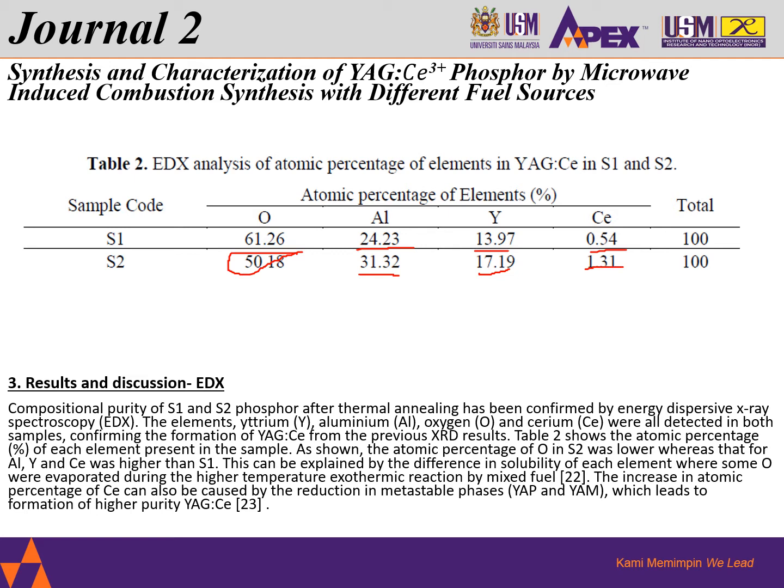This explains that the atomic percentage of Ce can be caused by the reduction of metastable phases of YAP and YAM, as mentioned in Journal 1, which leads to higher purity of the YAG doped cerium. And this happens in the S2 samples, which have a mixed fuel ratio of urea and glycine.